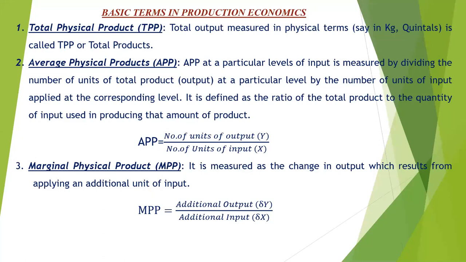So the APP will be 8 divided by 10, which is equal to 0.8. So 0.8 is our average physical product. This average physical product is also called APP.